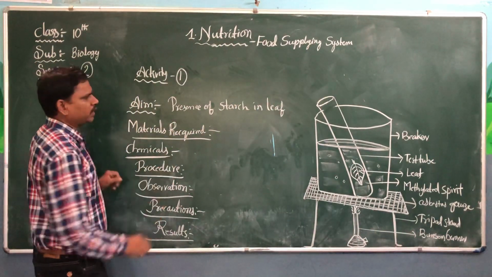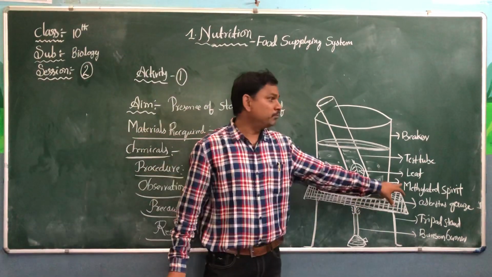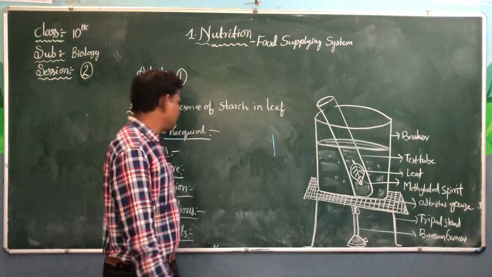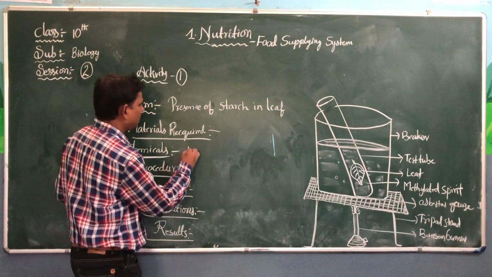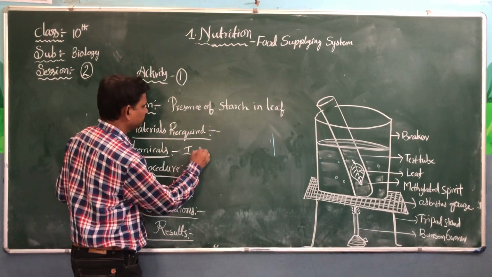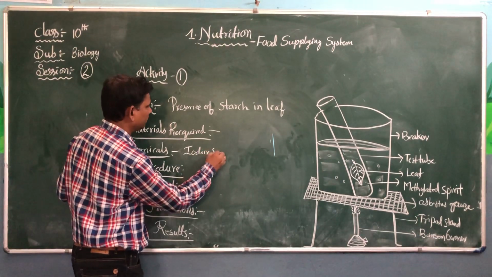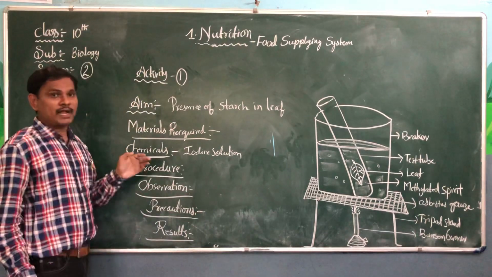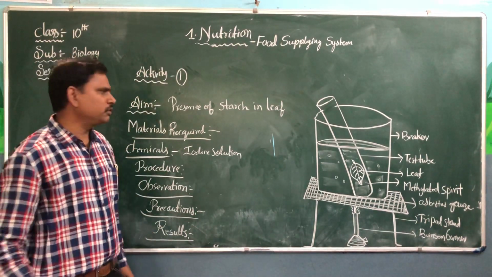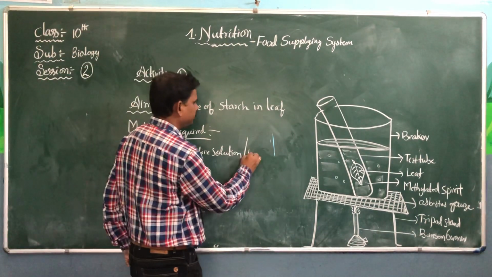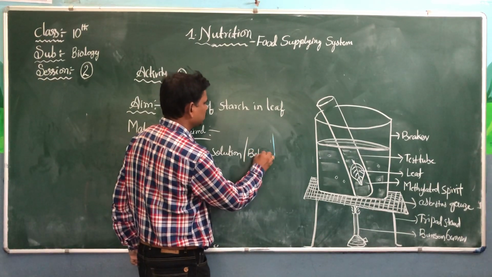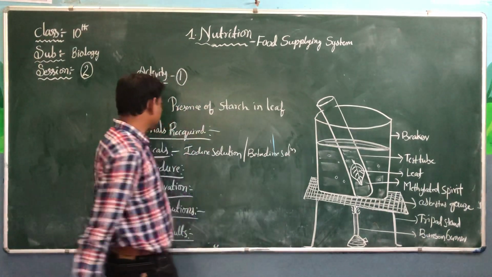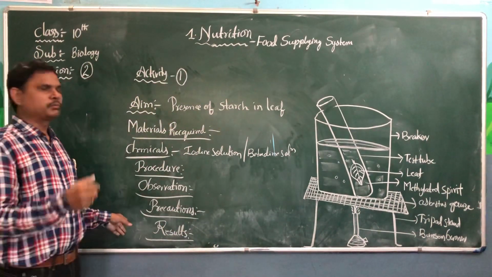What chemicals are required? Methylated spirit is already here. One more chemical we need: iodine solution. If iodine solution is not available, we can also use betadine solution.